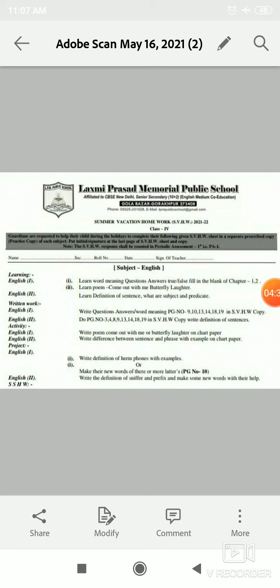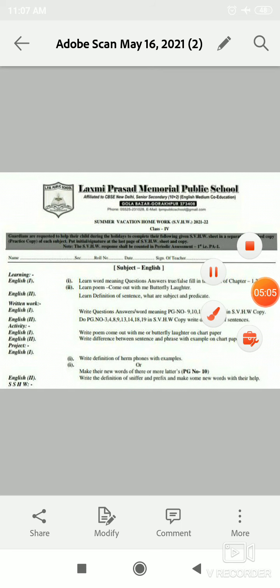Okay, now this is your project work. So students, now this is your project work of English first. Write the definition of homophones with examples. Okay, now next, or make new words of three or more letters from page number 10.